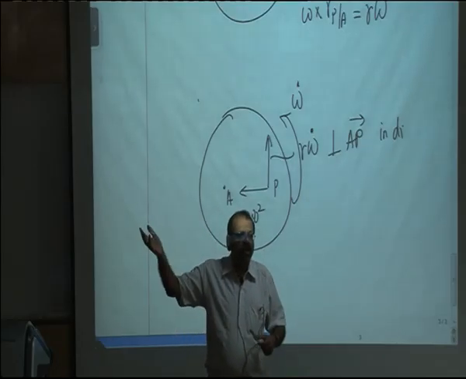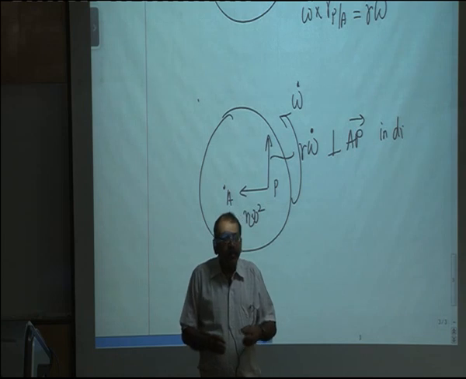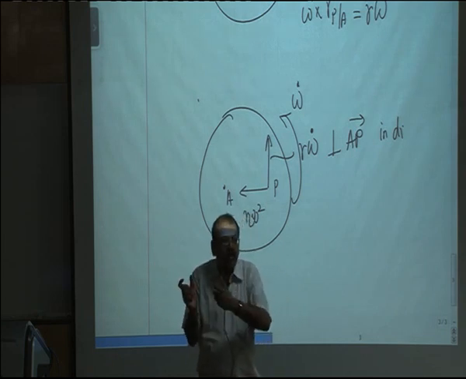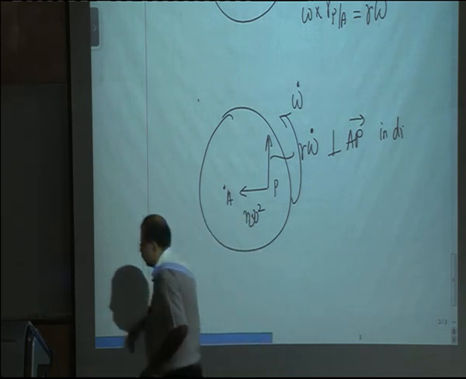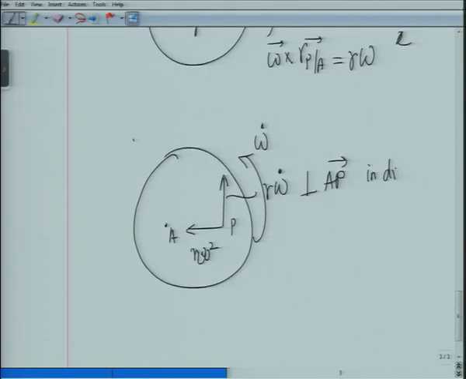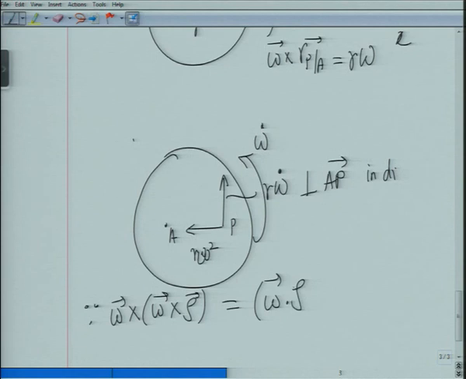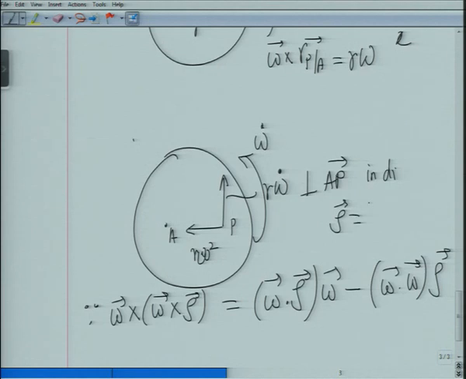Omega cross rho will become omega dotted with rho times omega. Maybe I'll just write it. So because omega cross rho, this becomes equal to omega dotted with rho times omega minus omega dotted with omega, where rho is R_PA.